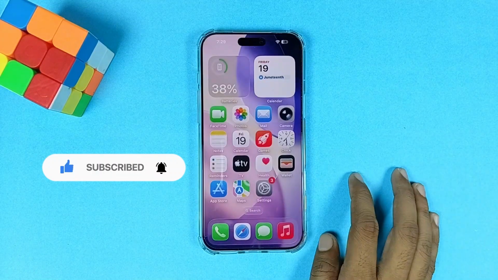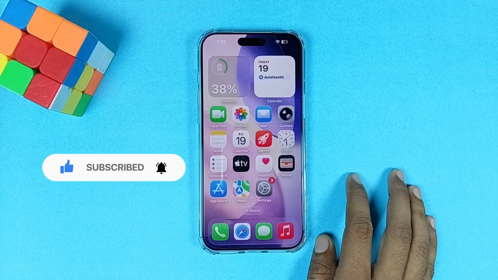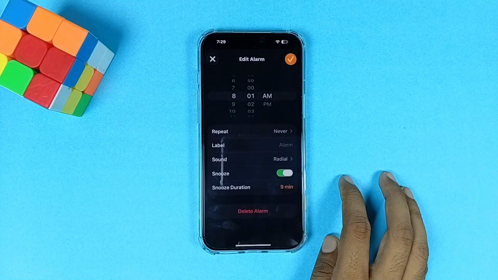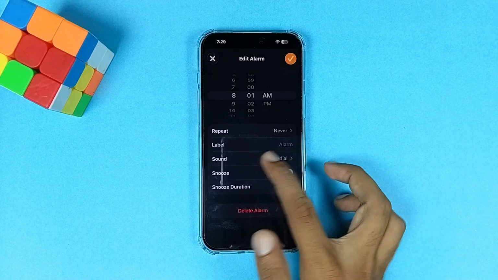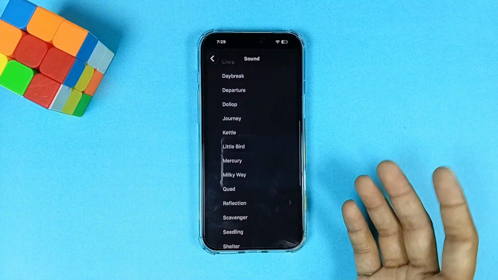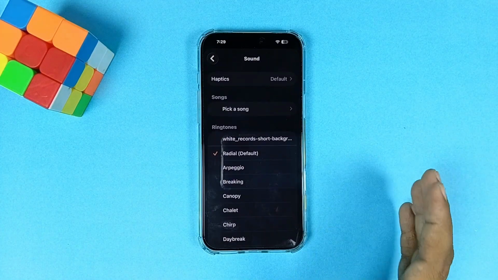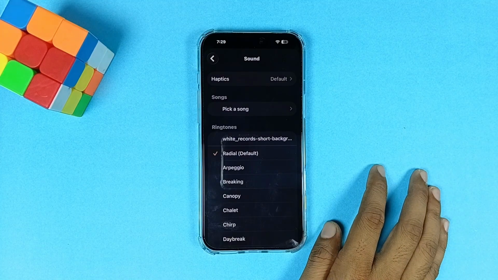I'll tell you one more method by which you can easily change alarm sound. Simply navigate to your clock application like this, and from here select any alarm, and here you can see sound. Tap on sound, and from here you can select any sound you like. So that's how you can easily change alarm sound on your iPhone device.